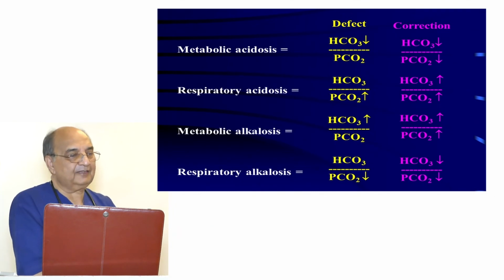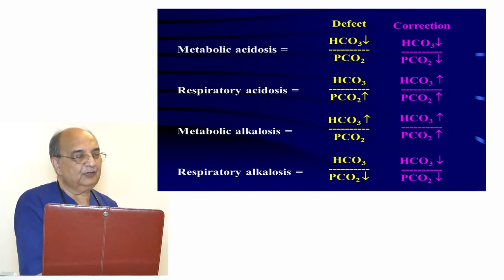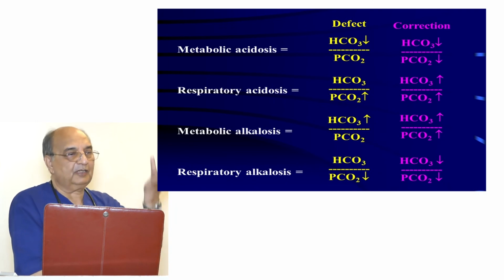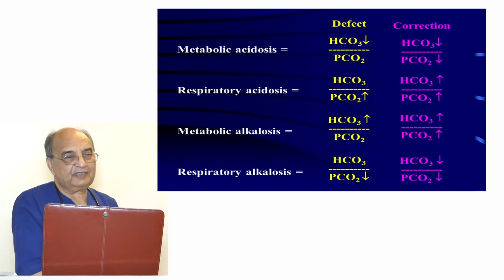That's how it is corrected. In respiratory acidosis, if the PCO2 is increased, bicarbonate is a byproduct of carbon dioxide, because carbon dioxide plus water forms H2CO3, which is H and HCO3, so the bicarbonate level goes up. So the correction is by increasing the bicarbonate.